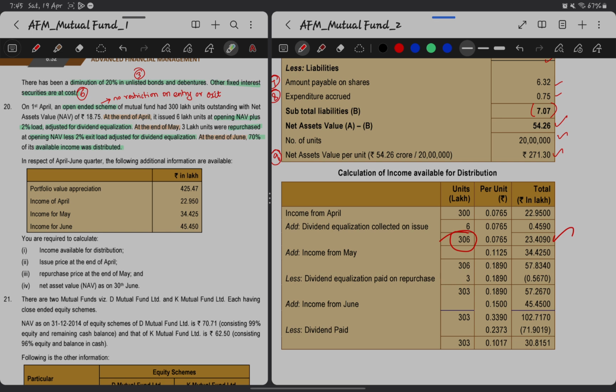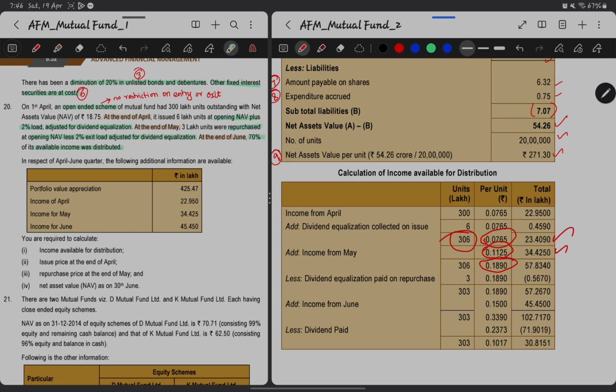So this portion of income, which is 34.425 divided by 306, will give us the value to be added, because that much has to be distributed to all the units and then will be grossed up. So 34.425 divided by 306 will give us 0.1125. Already they have an accrued income of 0.0765. Adding this, it will become 0.1890.